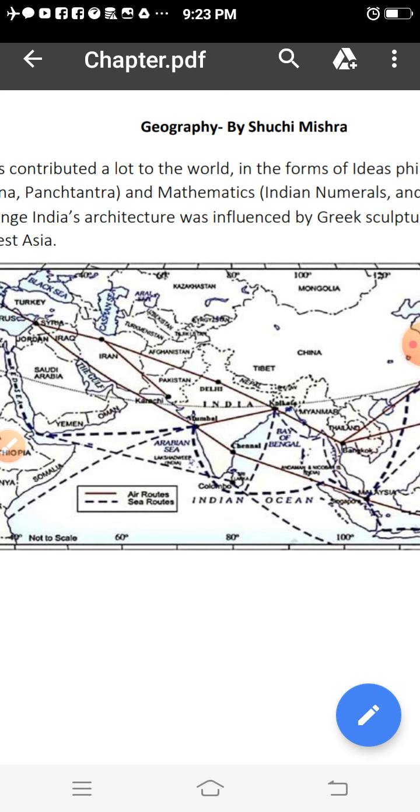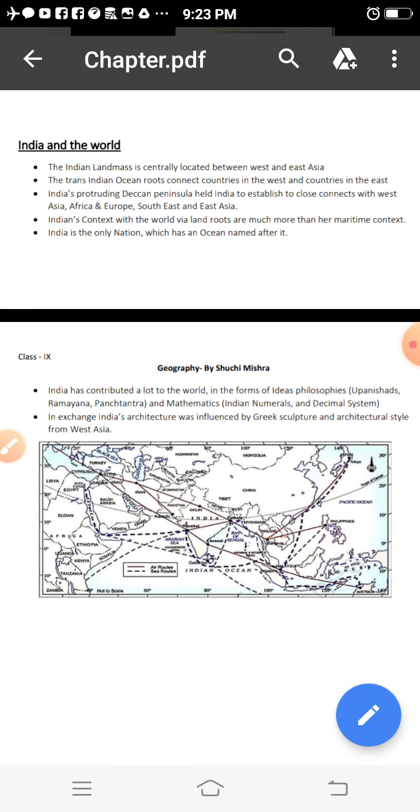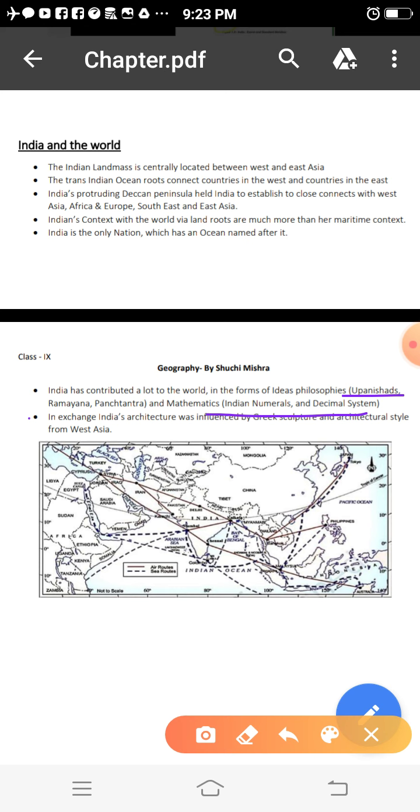Only because of the land routes, the world got the idea of the Ramayana, Panchatantra stories, decimal system. Here it has been written also: Upanishads, Panchatantra stories, Indian spices. In fact, India also got influenced by Greek sculpture. Sculpture came from West Asia.